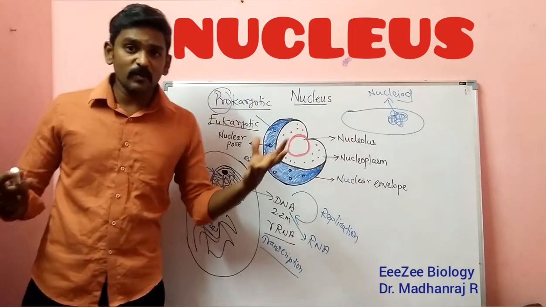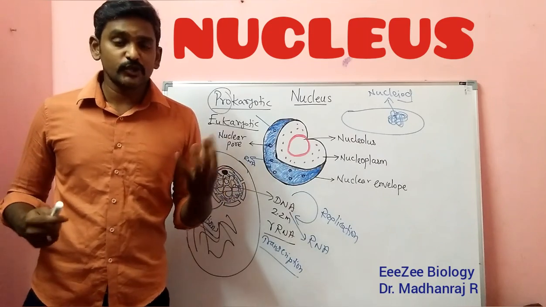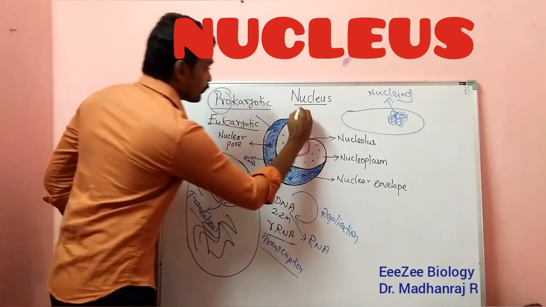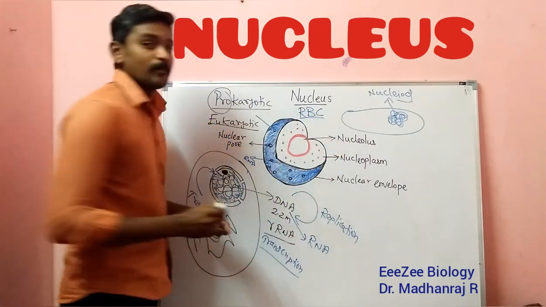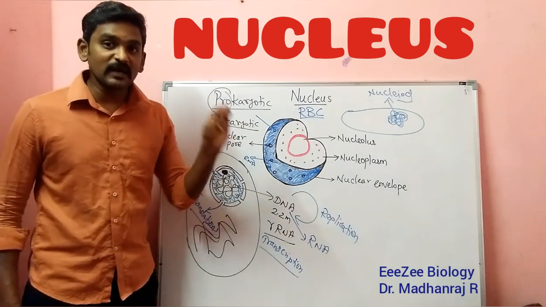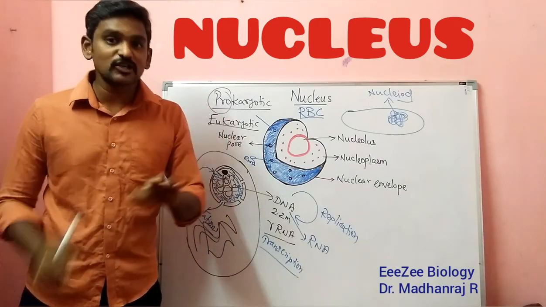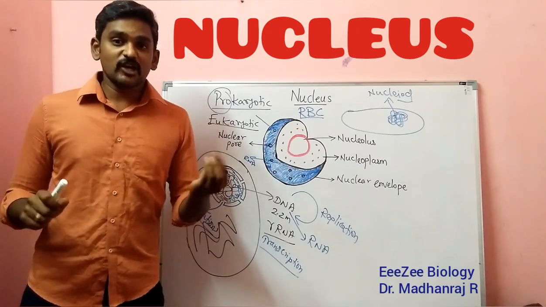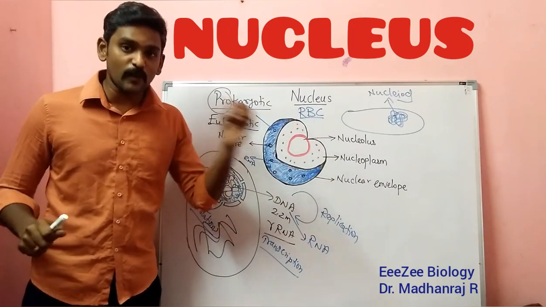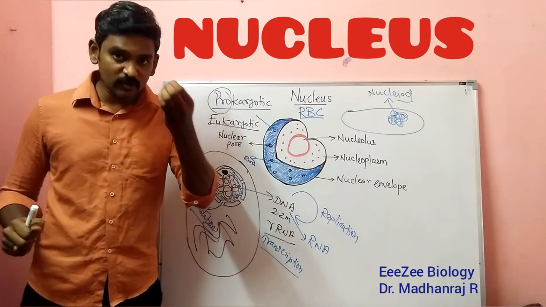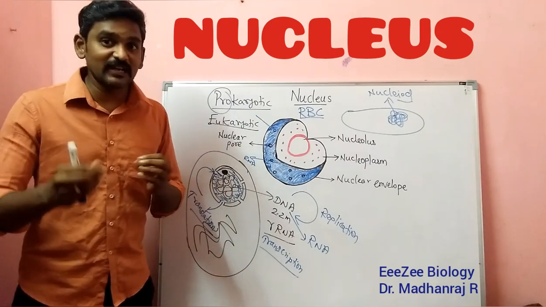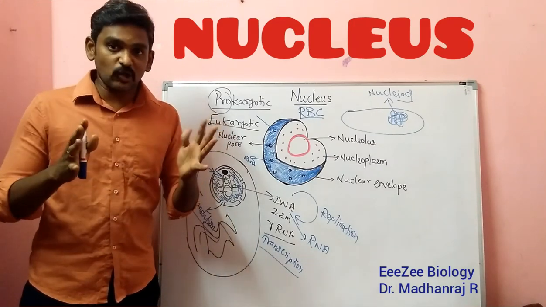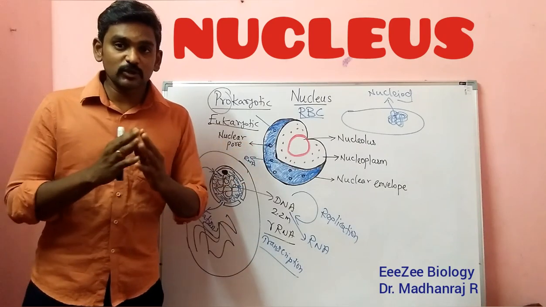In humans, is there any cell without a nucleus? Yes, there is one cell without a nucleus, for example RBCs, the red blood cells. In mature human red blood cells, the nucleus is absent. Whereas when they are produced in the bone marrow and come out of the bone marrow cells, in the young stage they have a nucleus. When they get mature, the nucleus is destroyed and removed from the cell.